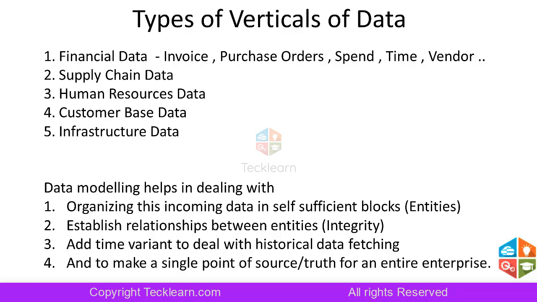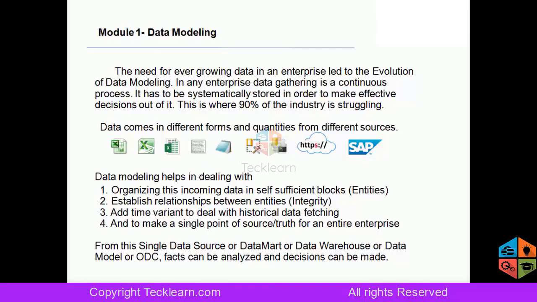Once these two are done, we can have historical data with the help of a time variant. We can store year on year data by time bounding it.